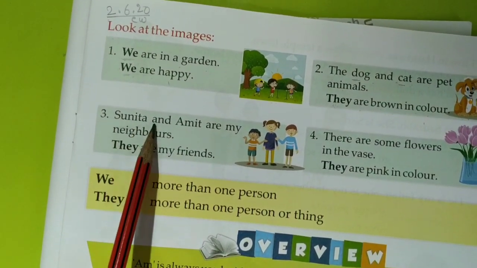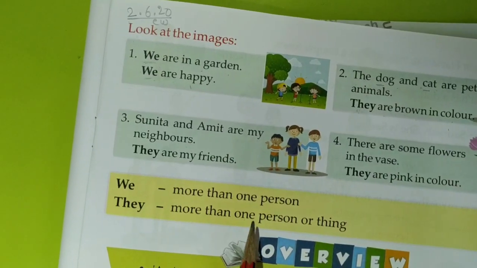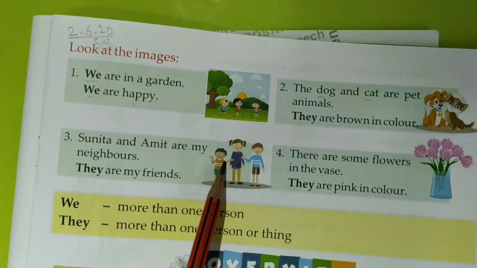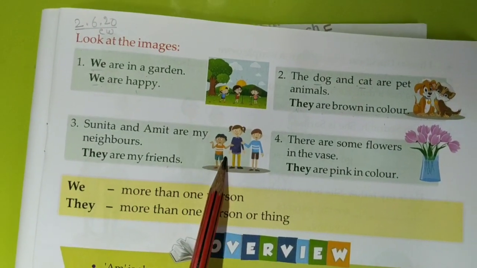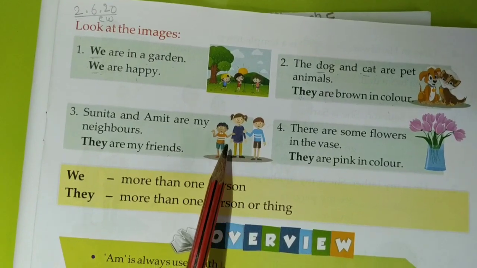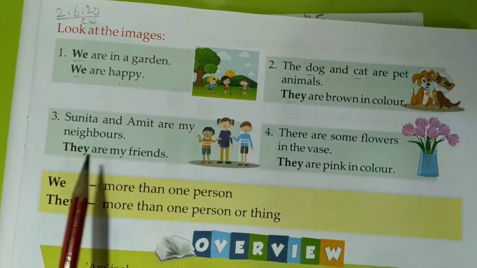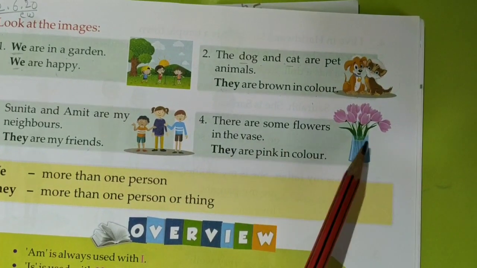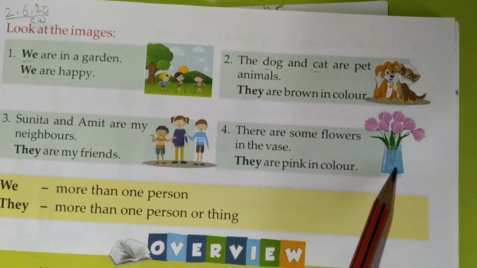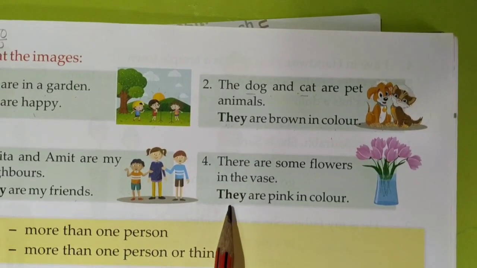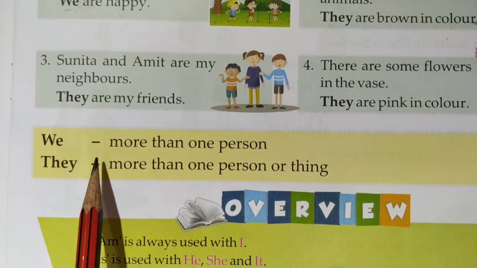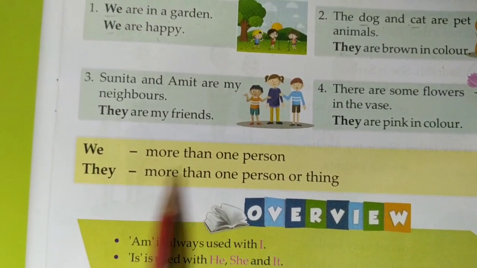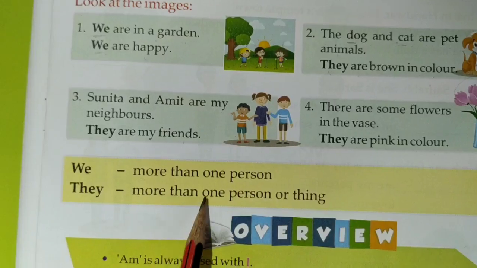Number 3. Sunita and Amit are my neighbors. They are my friends. So again, they, more than one person, where I am not included. There are some flowers in the vase. They are pink in color. We, more than one person. They, more than one person or thing.